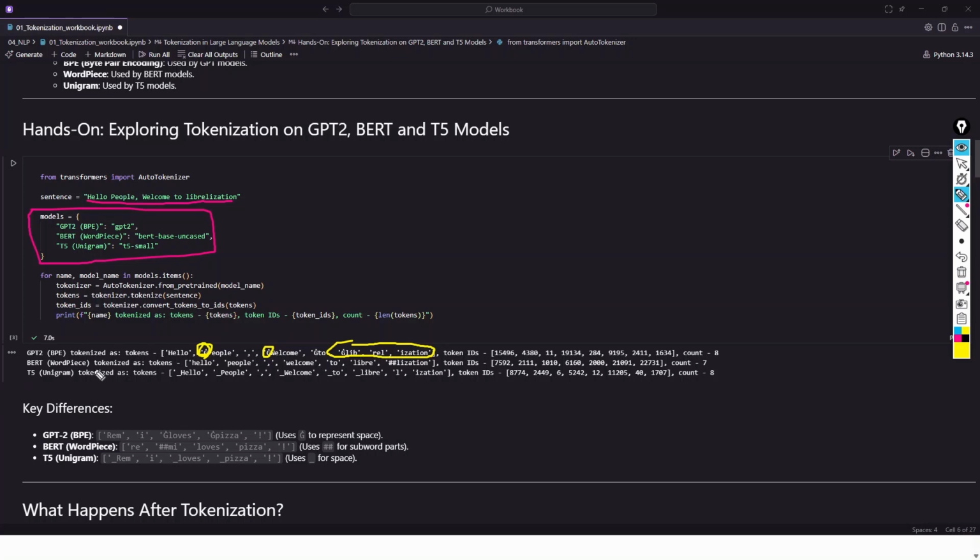For BERT, if you see, it uses a double hash for a subword. So BERT has divided "liberalization" in a different way. It has "libre" and then "lization". Here BERT uses a double hash before a token, which tells that there is a word before it and a relationship between this token and the word ahead of it. Similarly, the T5 unigram uses an underscore for the space, and it has also divided "liberalization" in different ways. So that way each tokenization model can tokenize your input statement differently.